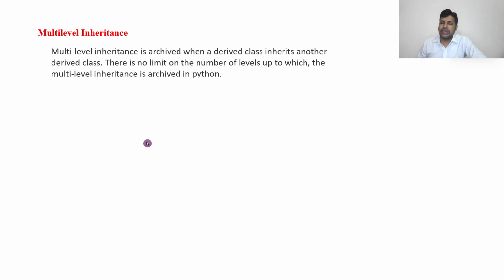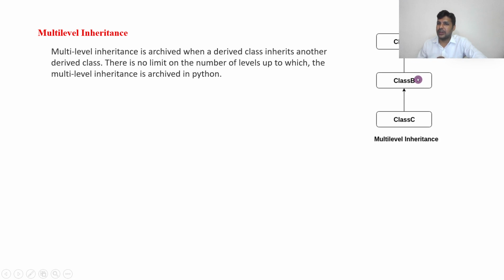Now our next inheritance, multi-level inheritance. The first one was single inheritance, the second is multi-level inheritance. What do we mean by multi-level inheritance? Till single inheritance it was only one generation, parent and child. Now there is another generation. Here C is inheriting from B, and B is inheriting from A. If the levels are more than one, then you call it multi-level.